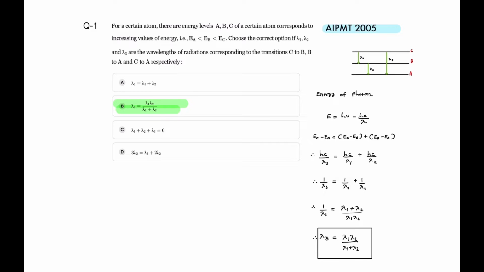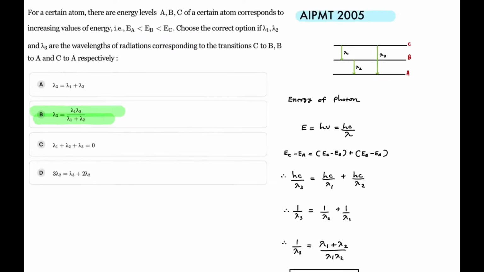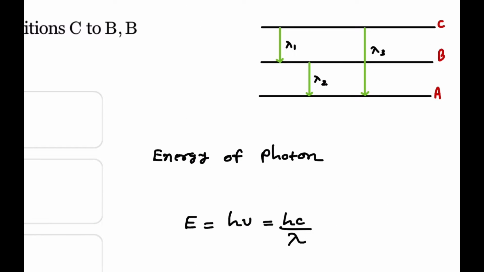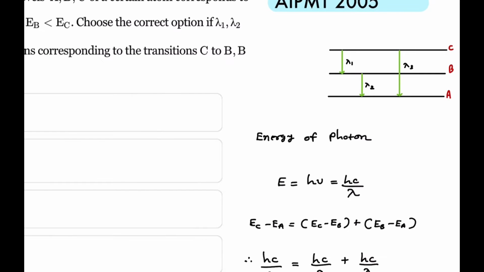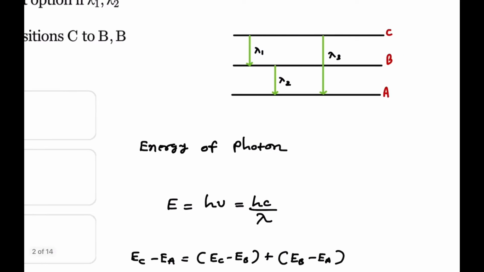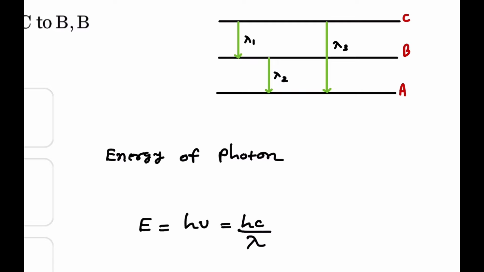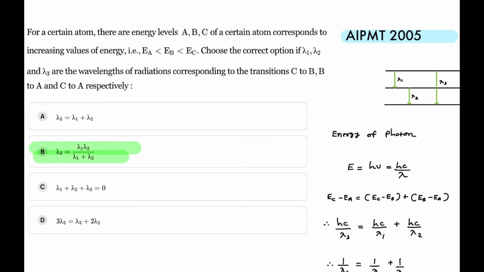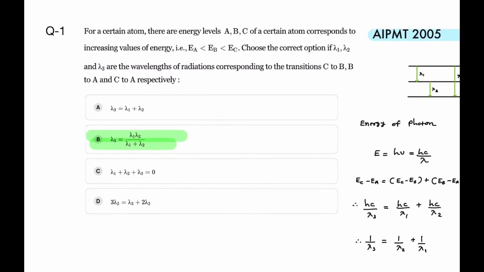Choose the correct option. Lambda 1 is the wavelength representing the transition from C to B, lambda 2 is the transition from B to A, and lambda 3 corresponds to the transition of the electron from C to A. So three wavelengths are given. Which of the following is the correct option?